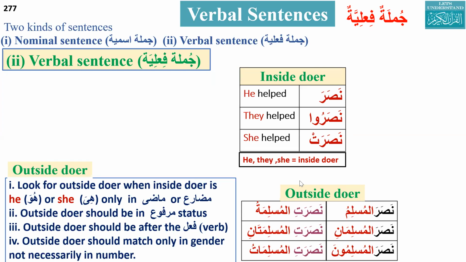I would take help from brother Hamid Naeem. Assalamu alaikum. Wa alaikum assalam, Naeem bhai. Can you please take this second one? Nasarat al-Muslimat. First column, please. Nasar al-Muslimu. This one.